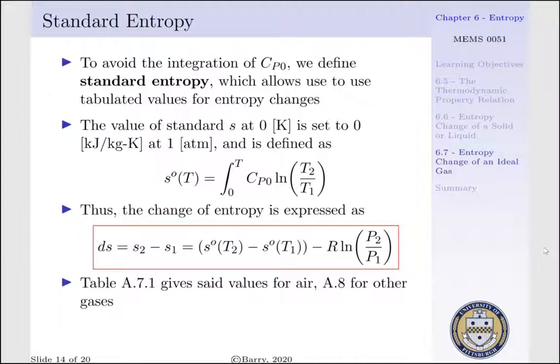Now this is very useful because a change of our entropy, Δs, which was s2 minus s1, we can now evaluate using our standard entropy at T2 and our standard entropy at T1 to replace our integral. That is, our standard entropy at T2 less our standard entropy at T1 would be equal to the integral from state 1 to state 2 of Cp⁰ per T dT. And that's the term within the parentheses on the right-hand side of our ds equation. The remainder of our Gibbs second equation is minus R times the natural log of P2 per P1. And this is useful because our standard entropy values, which are merely a function of temperature, are tabulated in table A7.1 for air and A8 for other ideal gases.